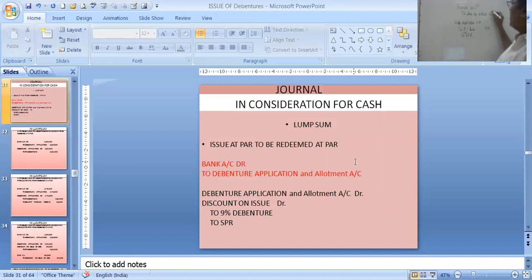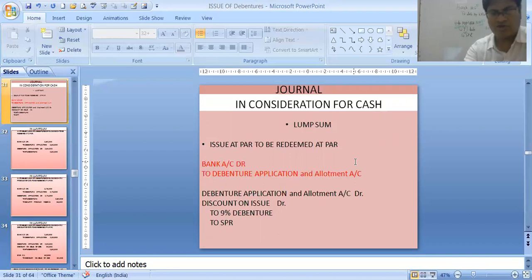Application and allotment 80, 9% debenture 100, because debenture value is 100. This discount word would have come over here in the debit. So it is similar to shares, only the name has changed, debenture. Now next. So we have learnt issue of debentures at par, premium, or discount, and redeem at par.